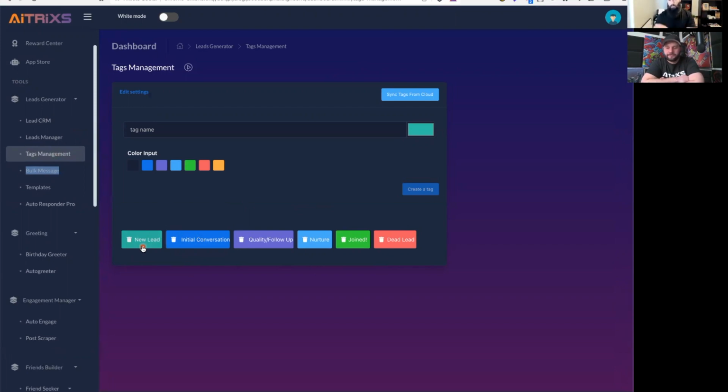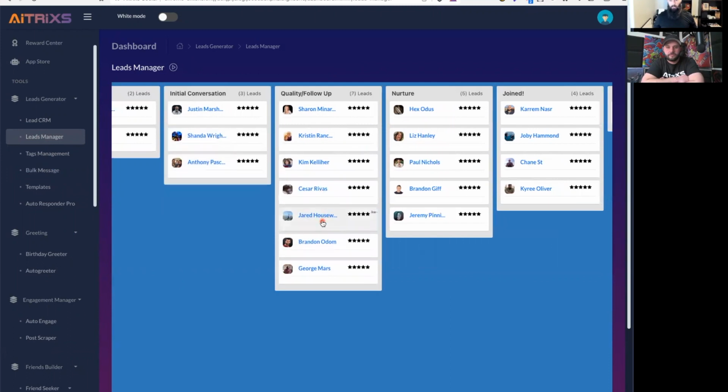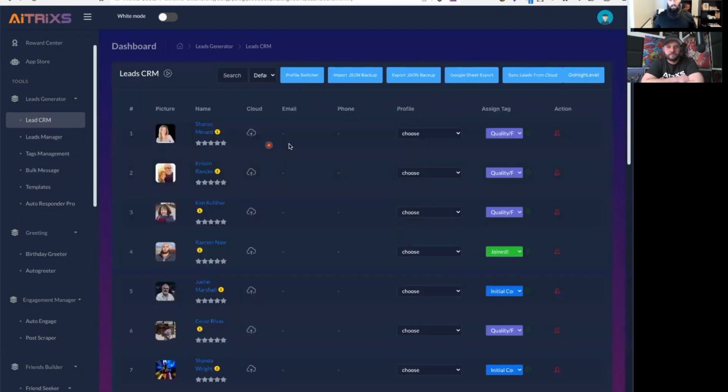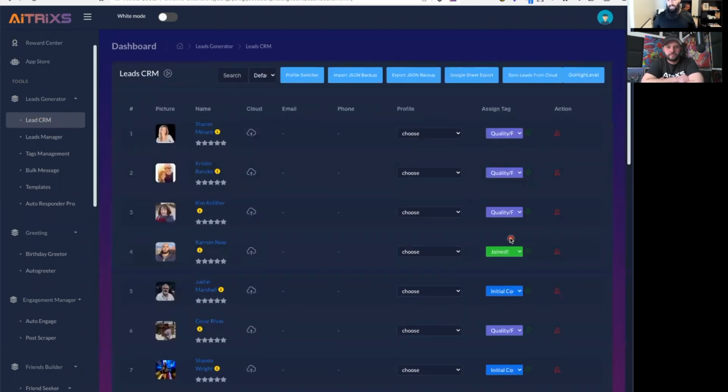You can create whatever tags and pipeline you want in terms of the flow of leads and what they're going to go through. Once you create your tags, it's very simple. You have a lead manager where those tags come. As you're bringing people in, they would be whatever tag you assign them. And as you're having conversations, you can move them through, drag and drop, through the system. We also have the lead CRM here, which is a different structure, where you have your CRM here, you have what tag they're assigned. And from there, you can easily go to their page. You can add them as friends, you can unfriend them, etc. So these are just different ways that you can manage those leads.